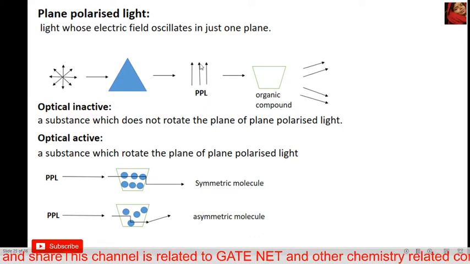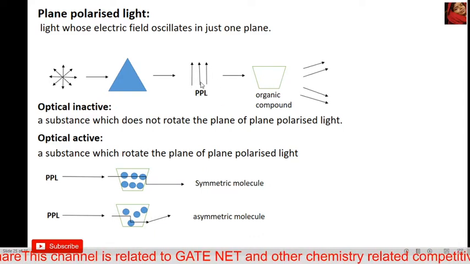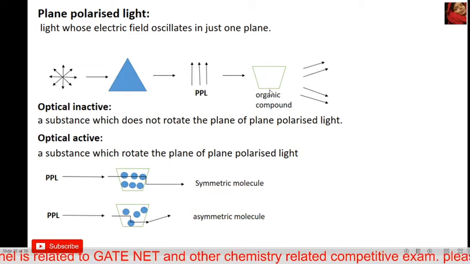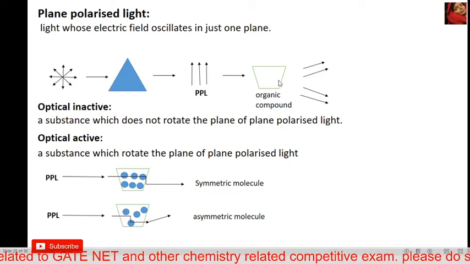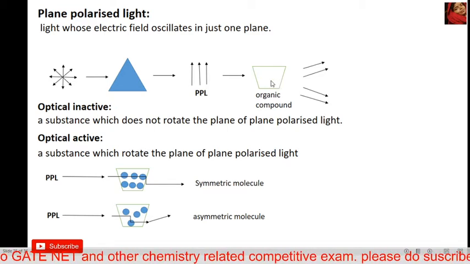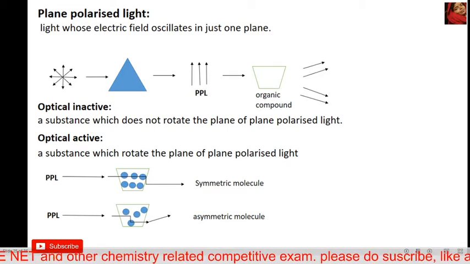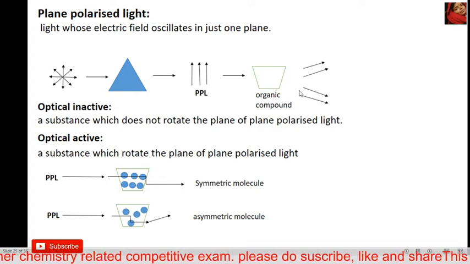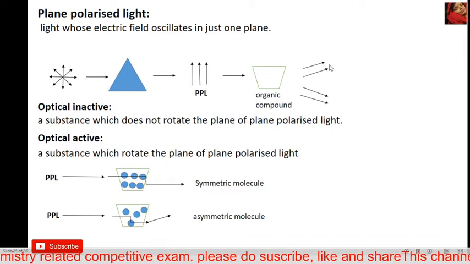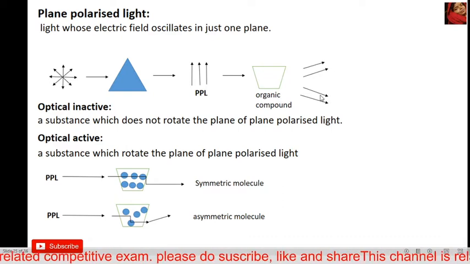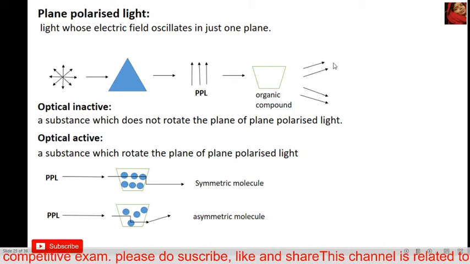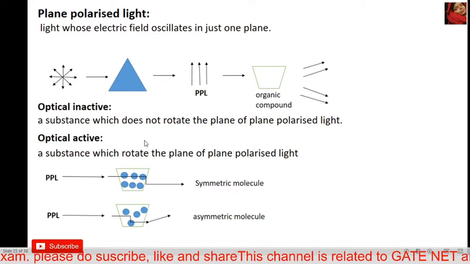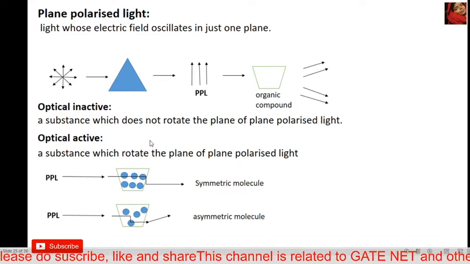When plane polarized light passes through an organic compound, and this organic compound is an asymmetric organic compound, then the compound rotates the light in this direction or this direction. This direction is called the D form, and this direction is called the L form, meaning dextrorotatory and levorotatory. Then what is optical inactive and what is optical active?